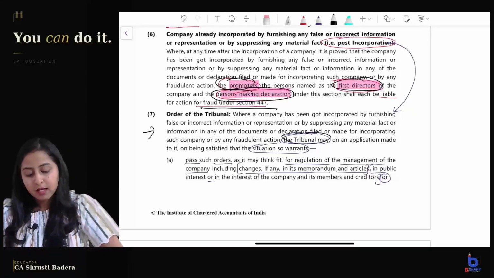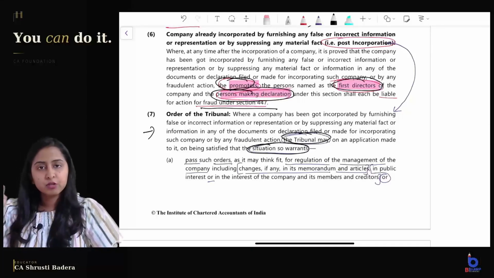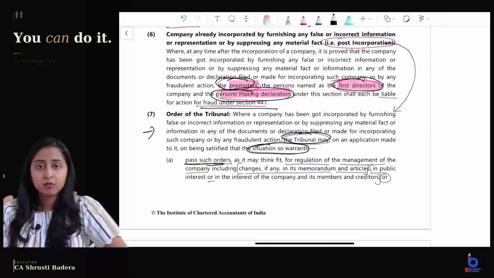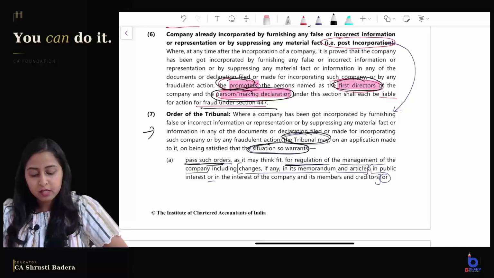The tribunal may, if the situation so warrants, pass such orders as it thinks fit. Which orders? The order can be for regulation of management of the company, including changes, if any, in the memorandum and articles.